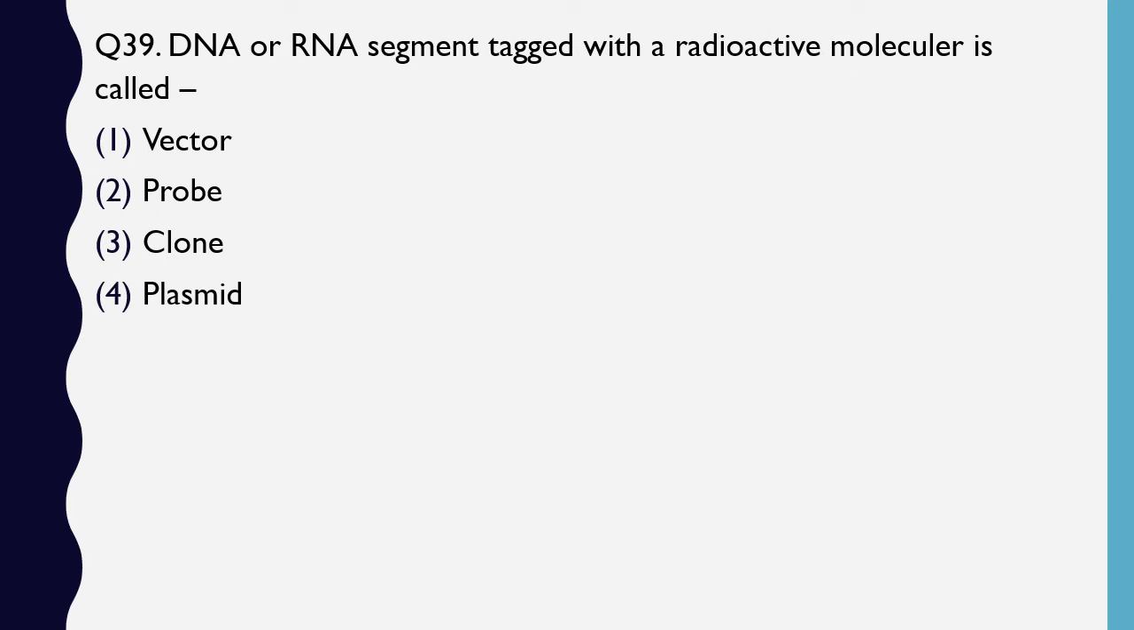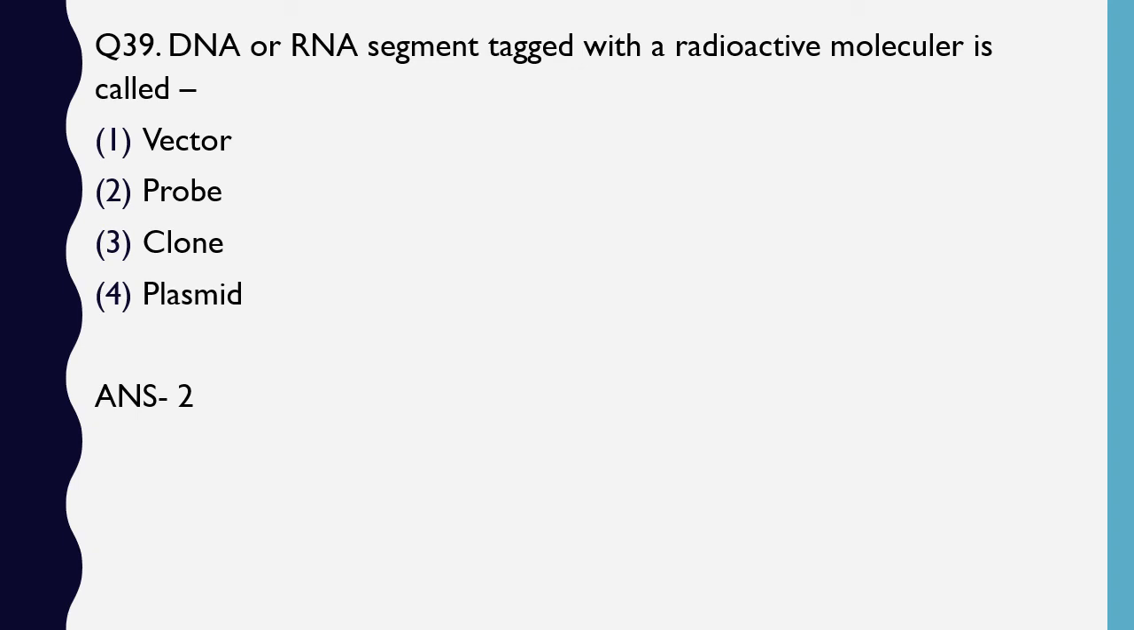Question number 39. A DNA or RNA segment that is tagged with a radioactive molecule is called: vector, probe, clone, plasmid. The correct answer is option 2, that is probe. Now what is a probe? A DNA or an RNA segment tagged with a radioactive molecule. This segment will go and bind to its complementary segment in a given DNA sequence.